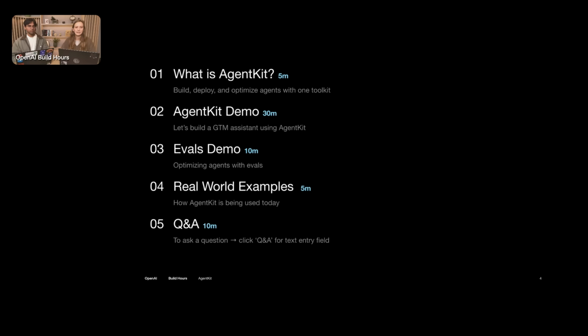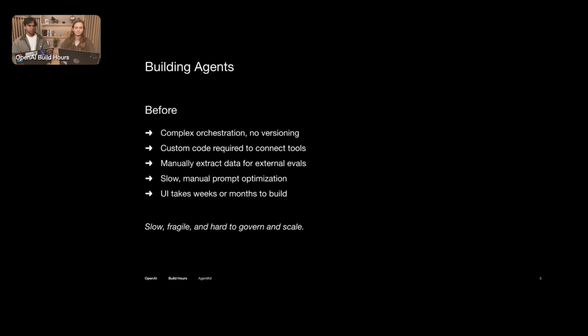Awesome. Our agenda for today: I will quickly go over AgentKit, which we launched just a couple weeks ago at Dev Day, then hand it off to Samarth for an AgentKit demo. Henry will then run us through Evals, which really helps bring those agents to life and let us trust them at scale. If we have time, we'll go over a couple of real-world examples, and then definitely leaving time for Q&A at the end. So feel free to add your questions as we go through.